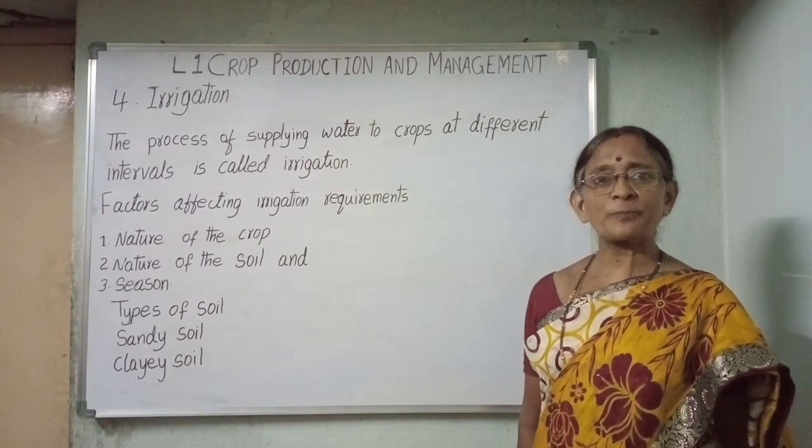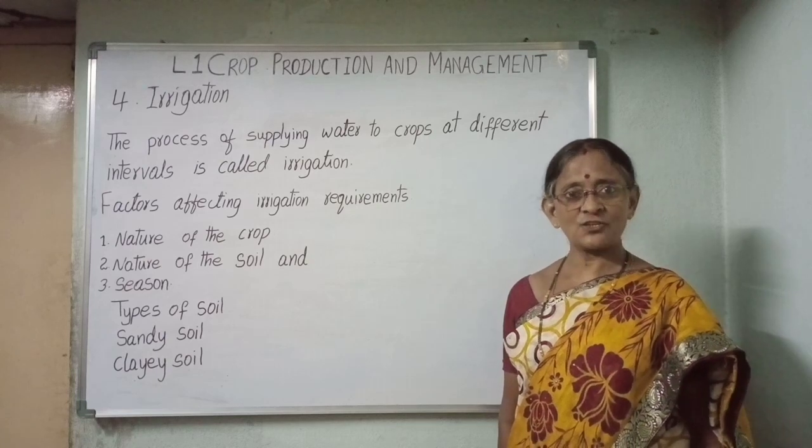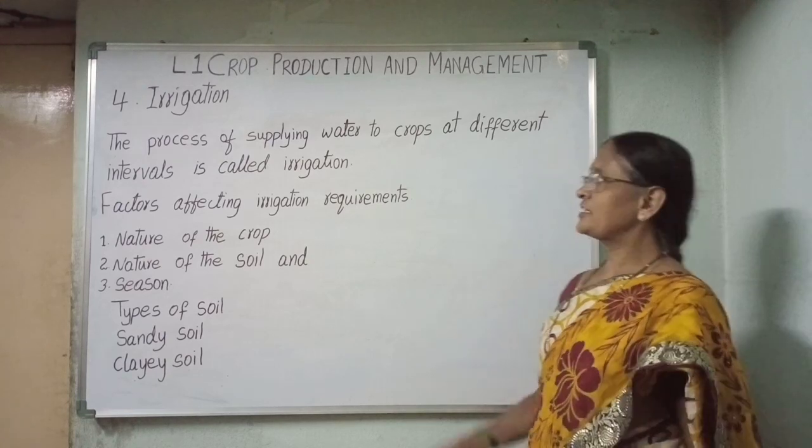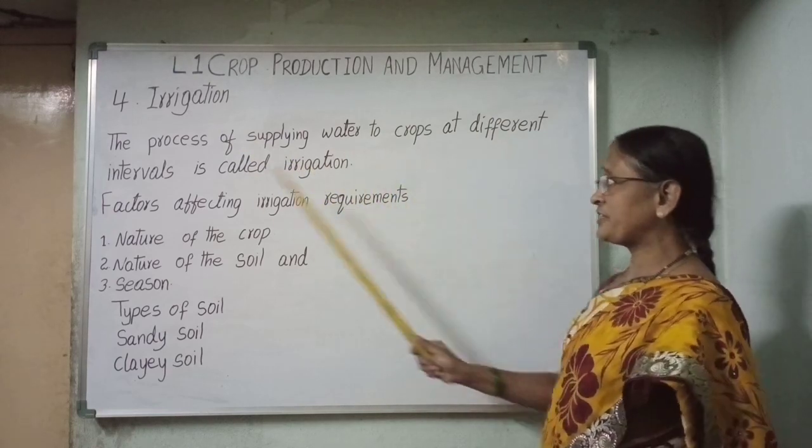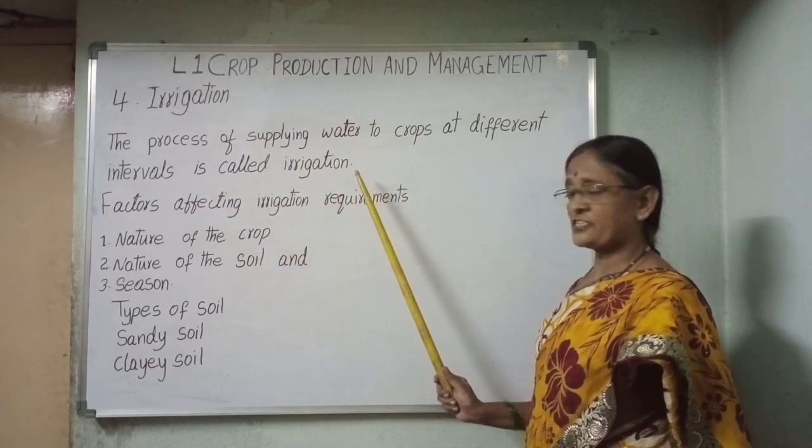Next agricultural practice is irrigation. What is irrigation? The process of supplying water to the crops at different intervals is called irrigation.